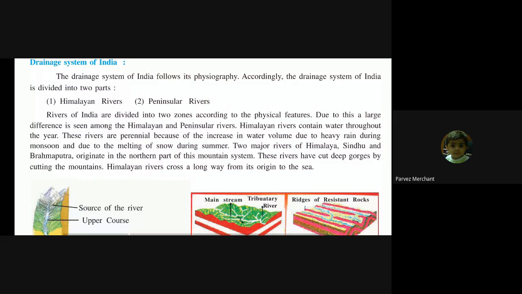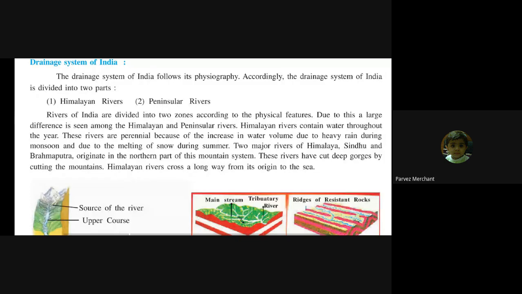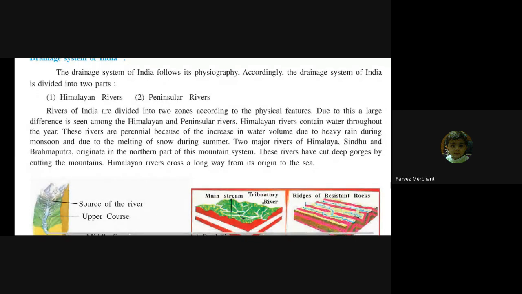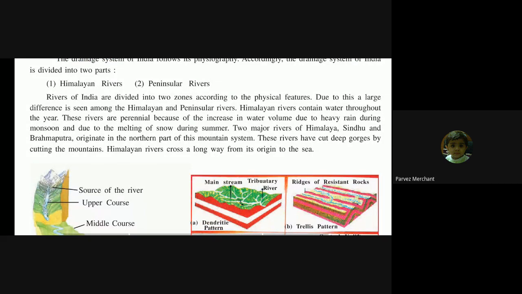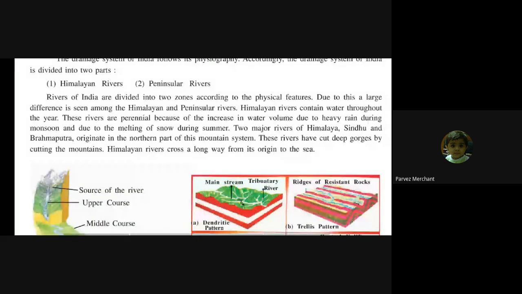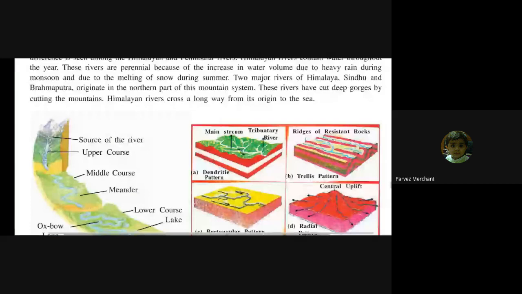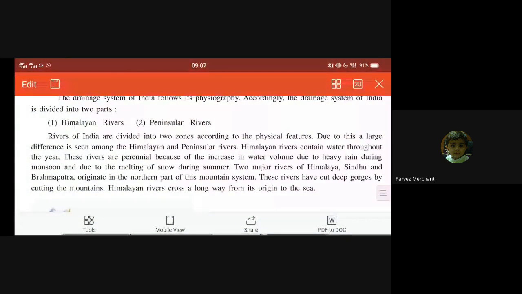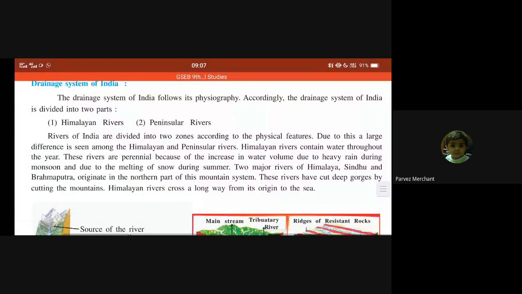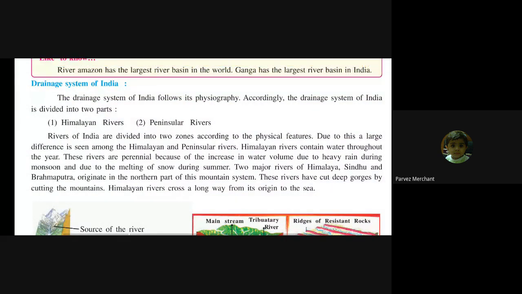Got it? Next, Himalayan rivers start from the northern part of the mountain system, and it is a long way from the origin to the sea. But peninsular rivers are not long because their source is rainfall, so their volume will be high. Peninsular rivers start from which side? Which direction? It will be dividing and coming. Because it is Mahanadi, Kaveri, and all those rivers, that's why.